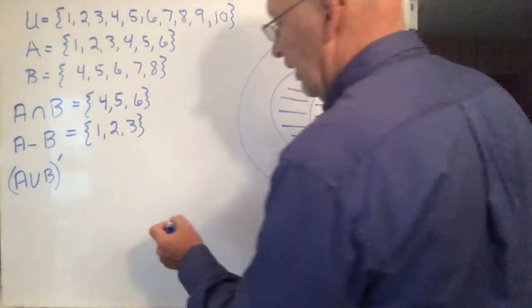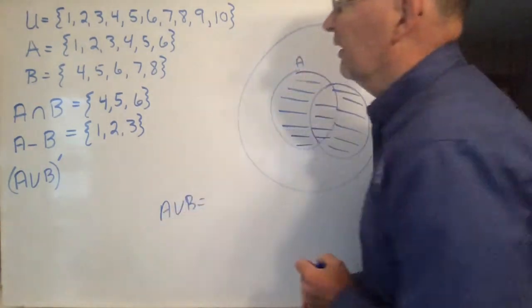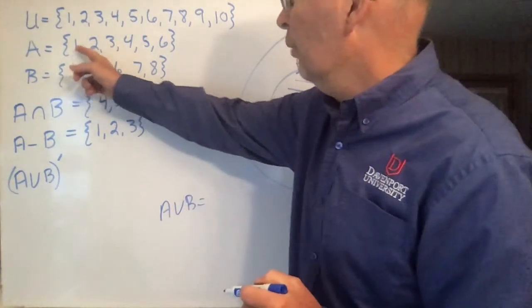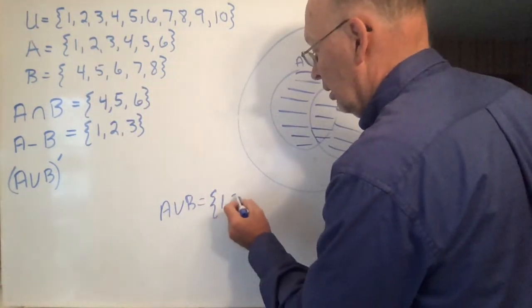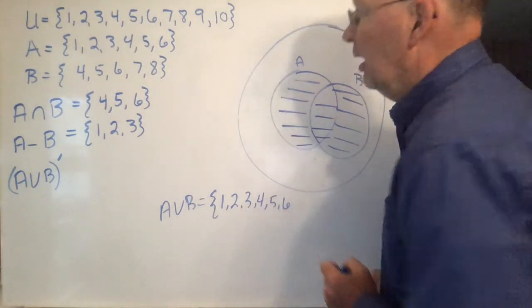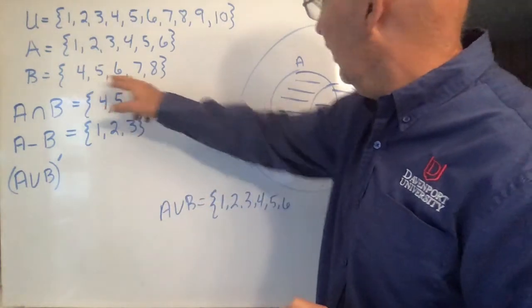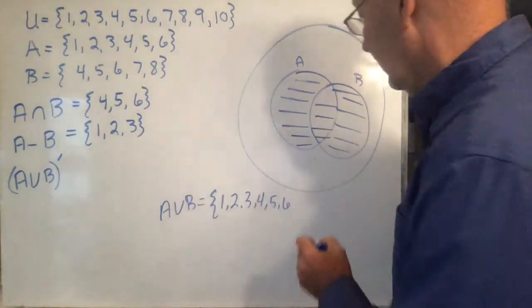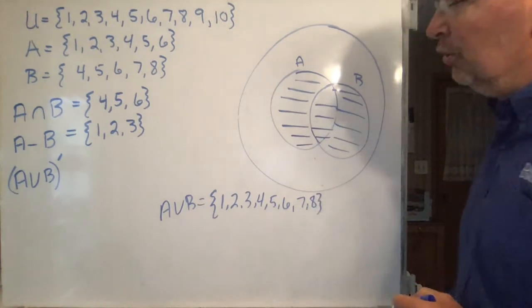Let's just do that off to the side. A union B is everything that's in either A or B. So it would be 1 through 6. And then you don't need to include these again, they're already in there. But what else is also in B? 7 and 8. So there's A union B.